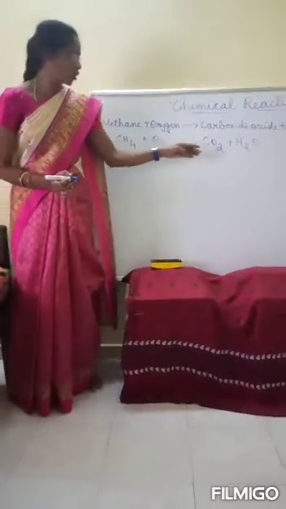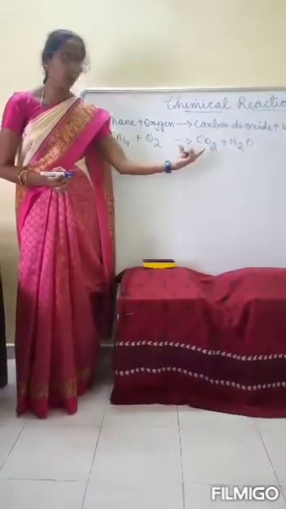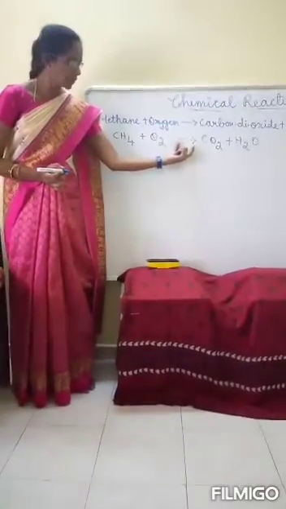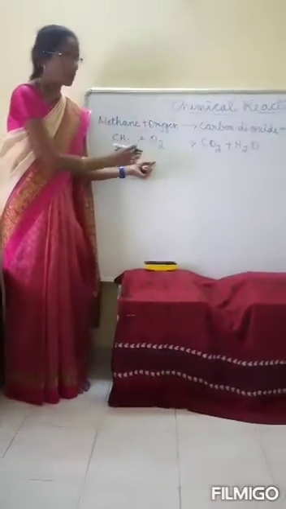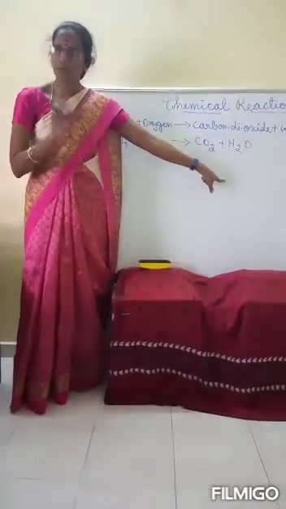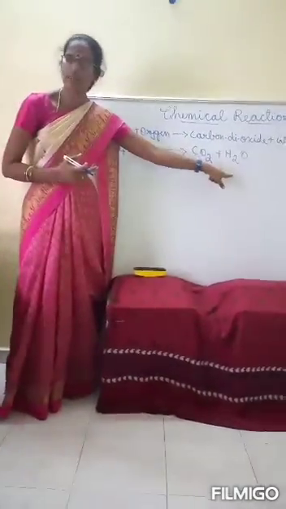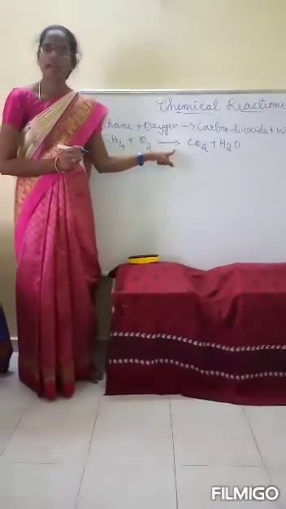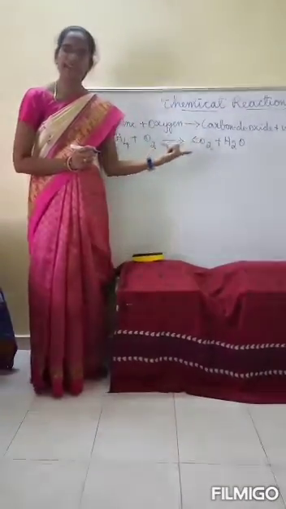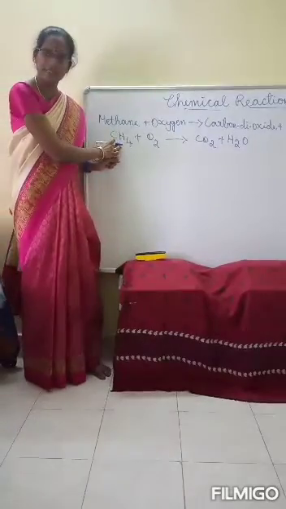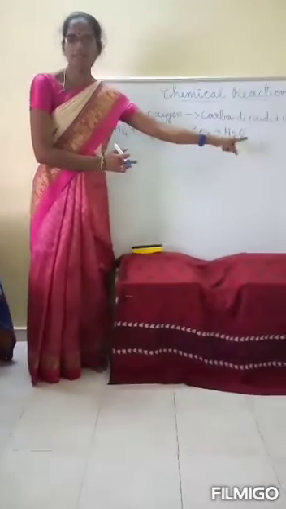Here, the elements or compounds which undergo reactions are shown to the left side of an arrow. So this is the arrow mark. The left side of the arrow mark is the reactant part, so both these are reactants. The compounds formed, that is the products, are shown to the right side of the arrow mark. So carbon dioxide as well as water is the product. This arrow indicates the direction of the reaction. So the equation can be written like this: CH4 is methane, O2 is oxygen, and it gives carbon dioxide plus water.